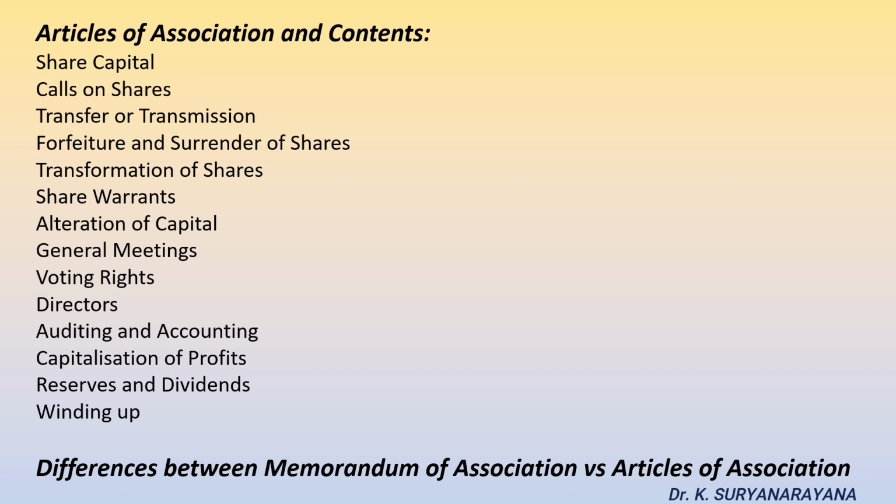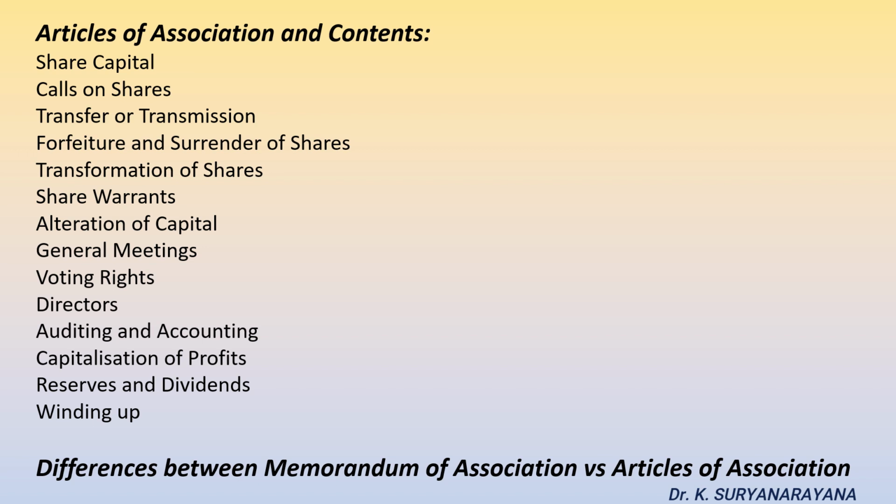Auditing and accounting. The process of auditing the accounts of companies is defined in the articles of association. Capitalization of profits. When the company is in extreme profits and does not want to distribute them to shareholders, they can retain them in the form of bonus shares. Reserve and dividends. A company can keep a part of profit aside, keeping in view unfortunate happenings in the future. Guidelines regarding distribution of dividends among shareholders are also provided in the articles of association.